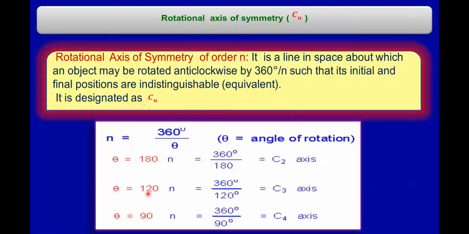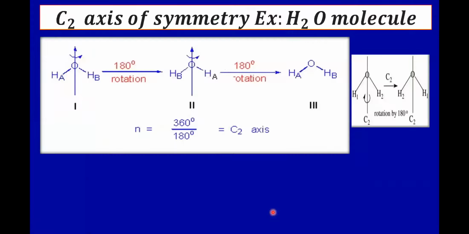If you can rotate the molecule by 120 degrees about an imaginary axis and get an equivalent structure, that is a look-alike structure, then you can say the molecule has a C3 axis. Similarly, rotated by 90 degrees, you may have that. If you get the equivalent structure, you can say that the molecule has a C4 axis of symmetry.